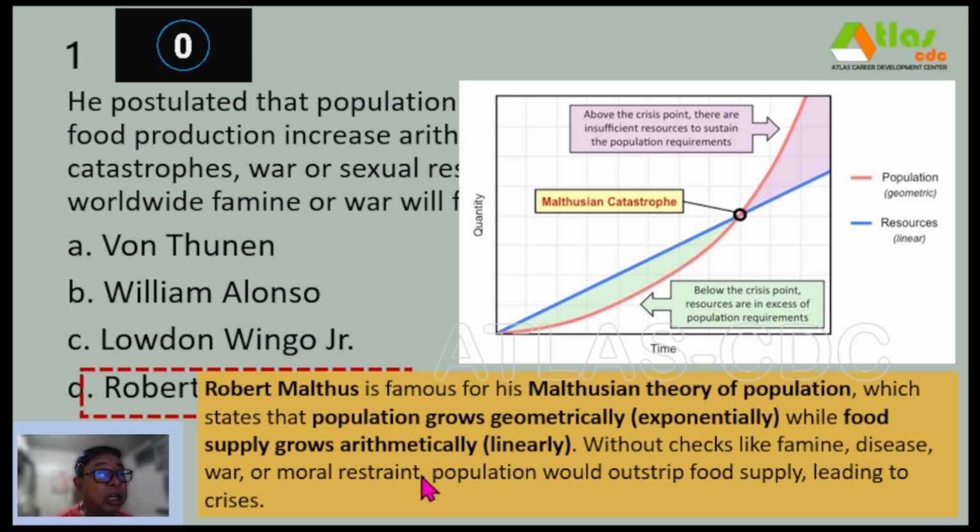So itong point na nag-intersect yung graph ng population and the resources or food production, tatawag na Malthusian catastrophe. The food is just enough for the people. And after that period, wherein population is more than the food production, it will be the start of chaos.